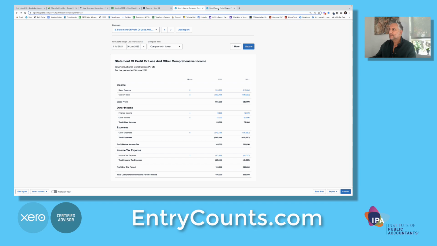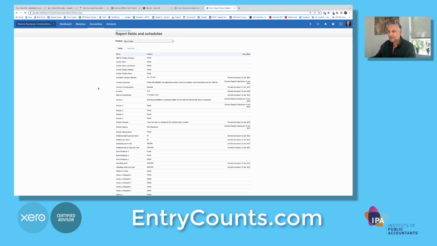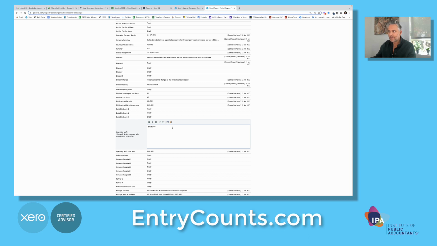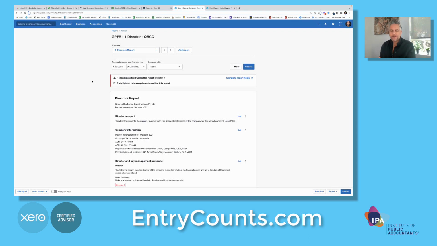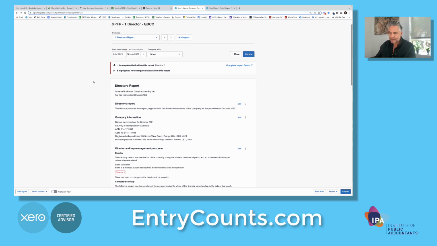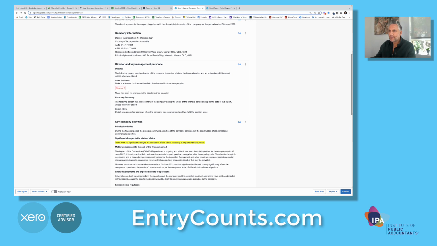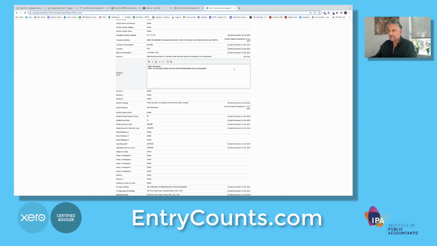So back in report fields, you can see I've added the operating profit for the current year and the previous year. Back on the report here, your job is to go down the page and look for anything that is red, the color red. For example, I must have forgotten to add the second director's name, so I have to go back to fields and enter the information here.